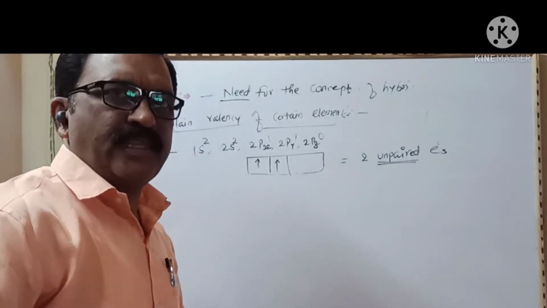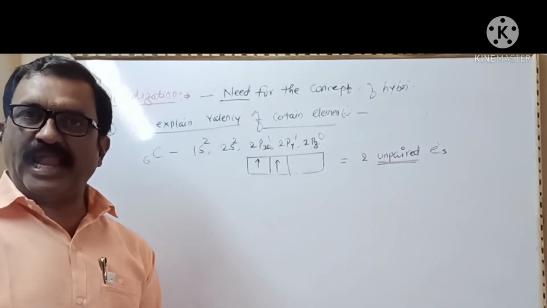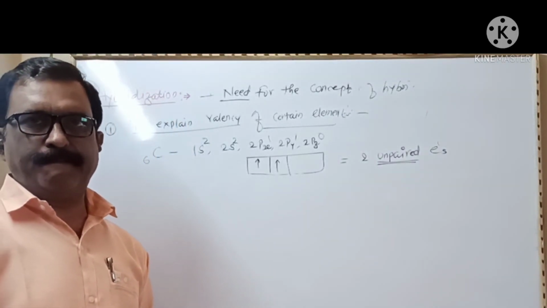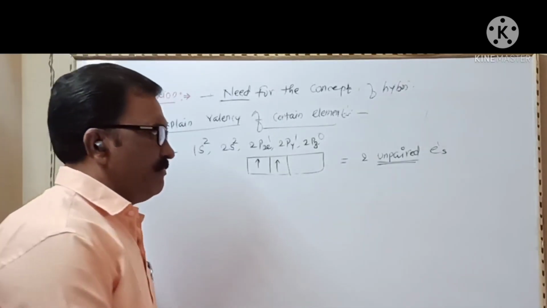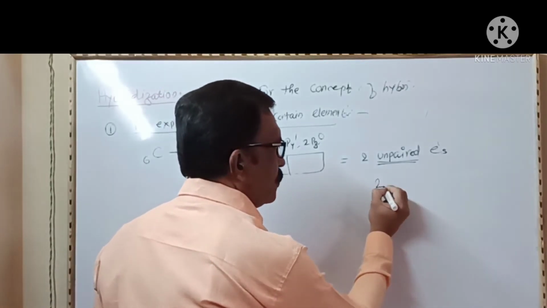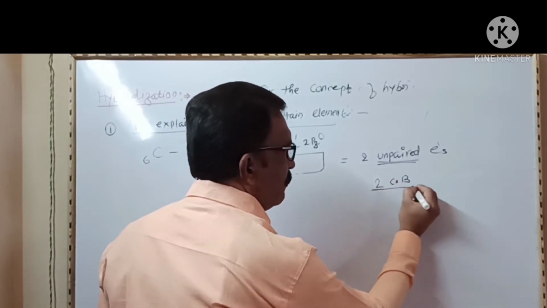And hence, according to valence bond theory, carbon can form a maximum of 2 covalent bonds.